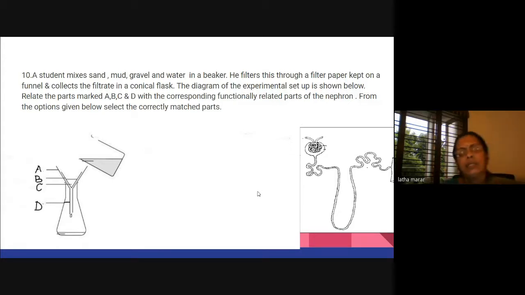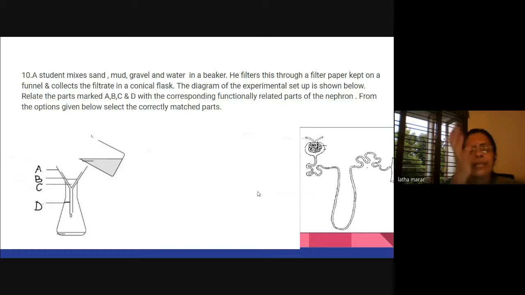Here we are relating the filtration process to the nephron. Which is the correct option? I'll just show you the table.